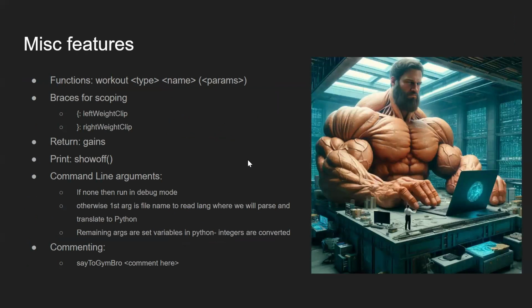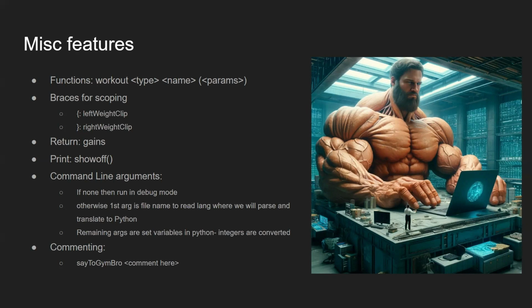All right, now for some of the additional miscellaneous features. The first thing I want to talk about is the functions inside of our language. Now, typically when you're coding in a language like Java or Python, it tends to be best practice to just have your function accomplish one task. Having a do-all function is typically not a good idea. And the same idea holds for a workout. When you're working out, you want to just target one muscle group. So that's why if you are going to use a function in our language, you need to say workout to specify it's a function, followed by the return type, followed by the name of the function. And then additionally, you're going to include the parameters.